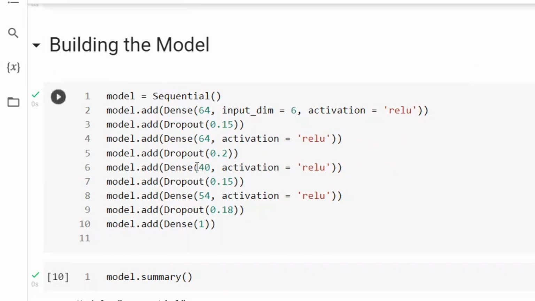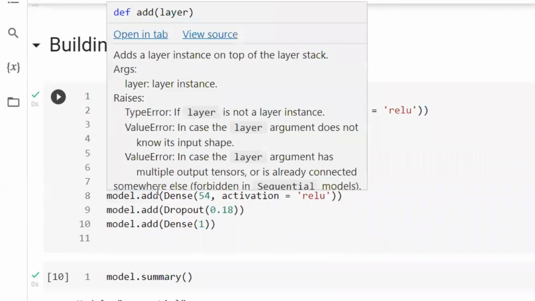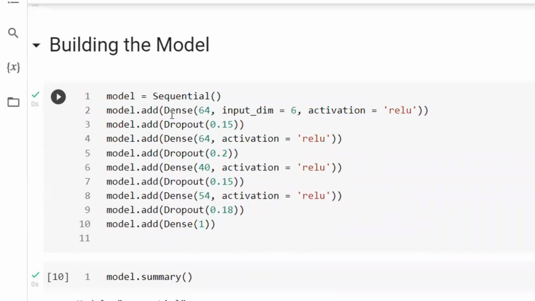To build a model, we're going to use the artificial neural network algorithm. So here in this video, we're going to create the model from scratch. That's why we are using the sequential function.